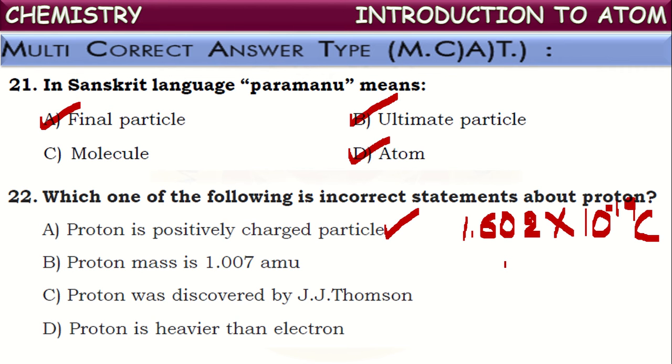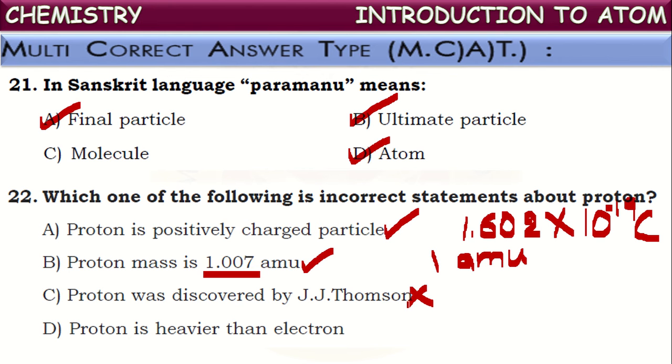Okay, that is correct. And the mass of proton is 1.007 AMU. This is also correct. And it is also taken relatively as 1 AMU. The mass of proton is considered as 1 AMU relatively, but to say accurately, it is equal to 1.007 AMU. That is correct. Next, proton was discovered by J.J. Thomson. Is it correct? No. Proton was discovered by Goldstein.